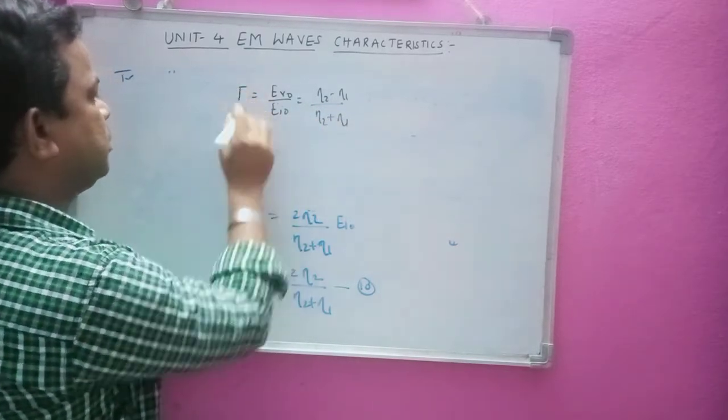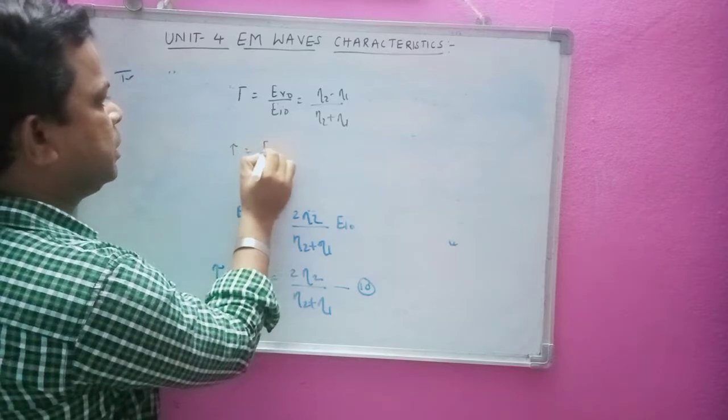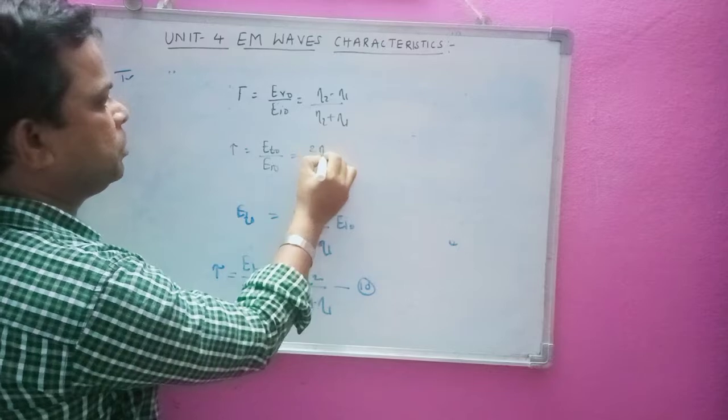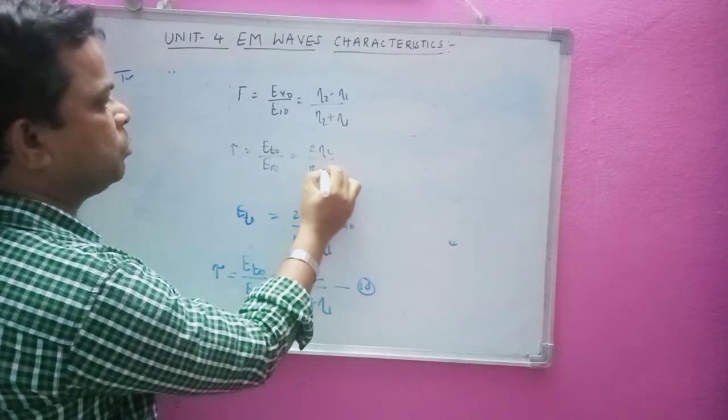Similarly we have the transmission coefficient as ET of 0 by EI of 0, that is equal to 2 into eta 2 by eta 2 plus eta 1.